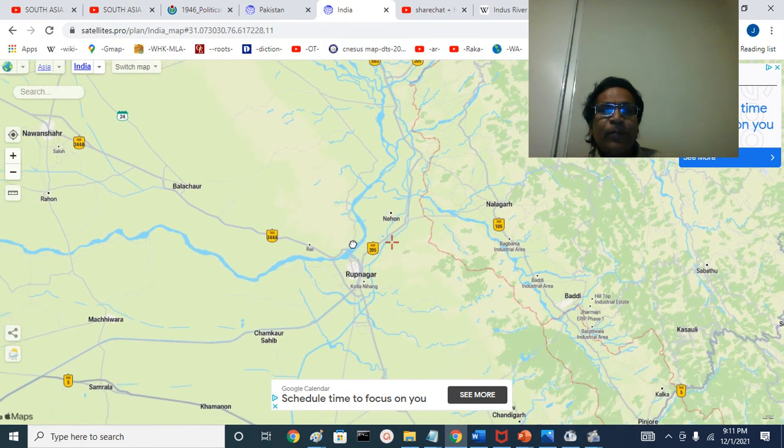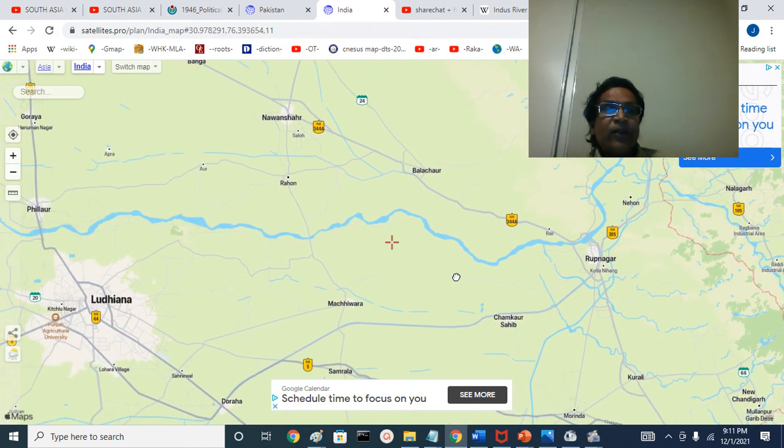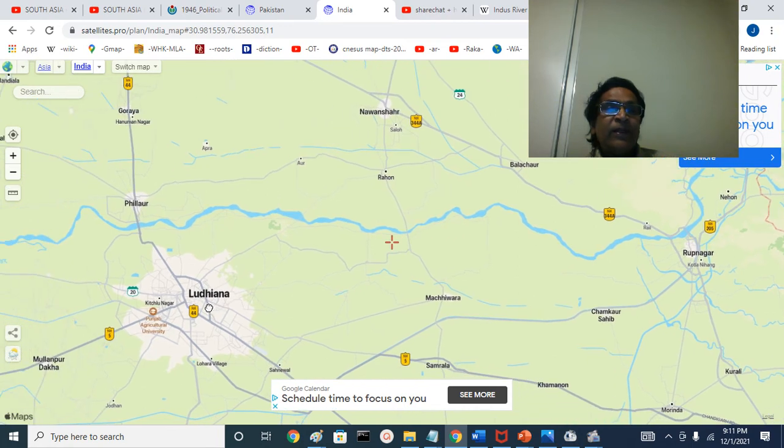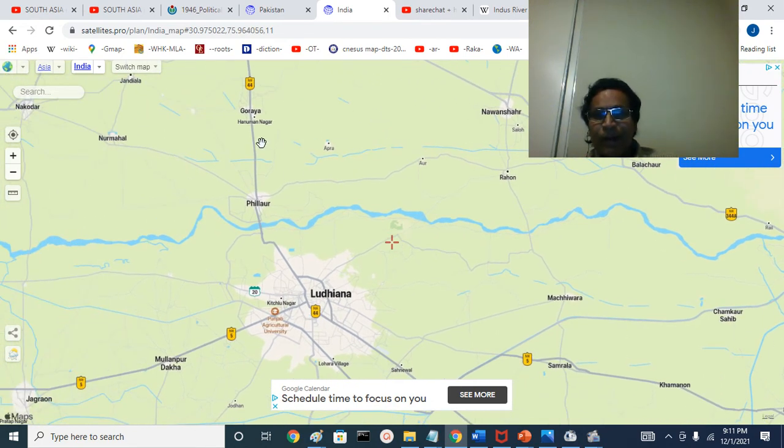You see the Rupnagar in the historic Ambala district. Sutlej river continues. South of Sutlej is Ambala here, Ludhiana you can see. Crossing Ludhiana, crossing the river, means entering into Maharaja's territories. Travelers crossing from Trans-Sutlej into Ludhiana enter British territories.